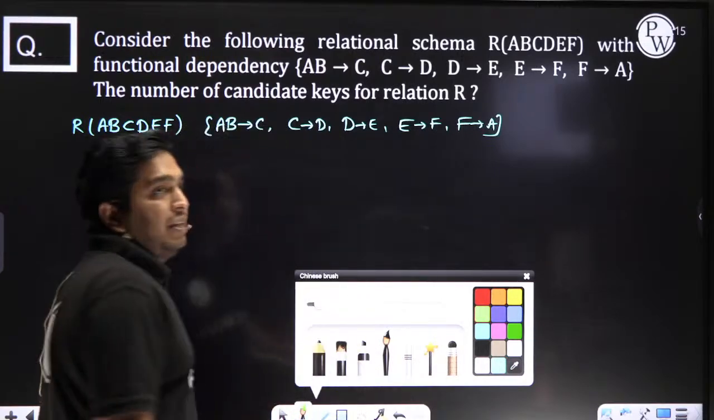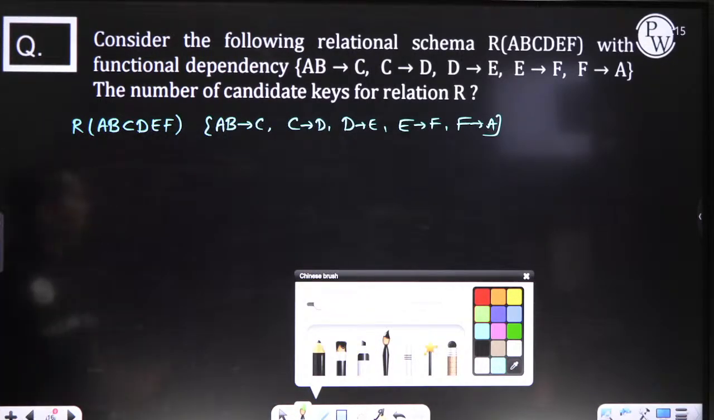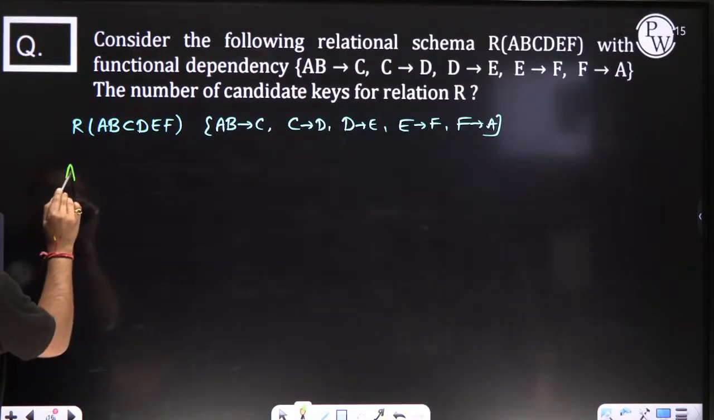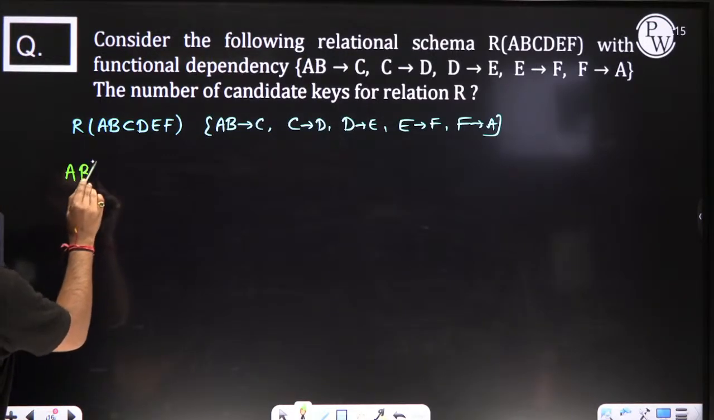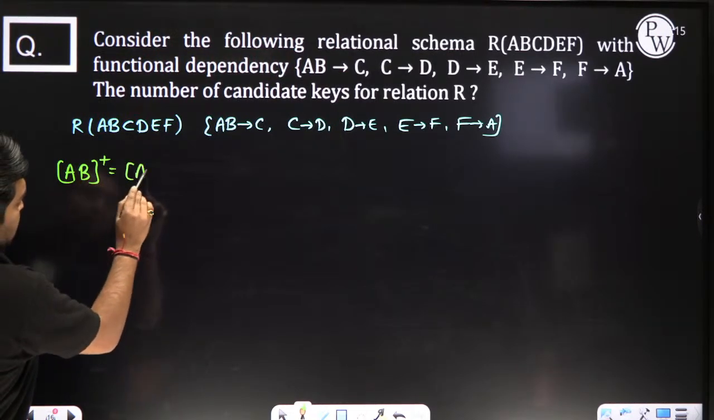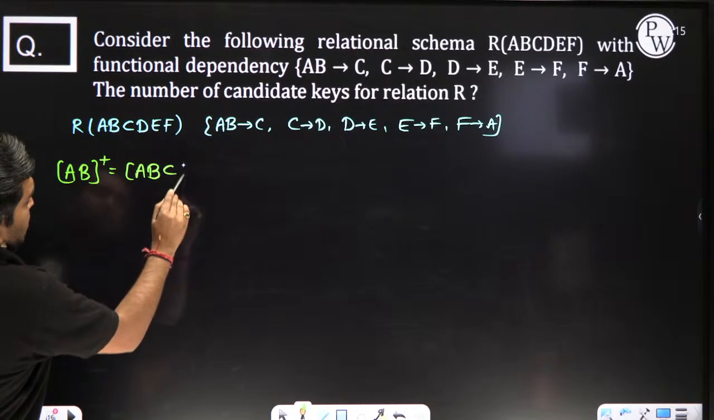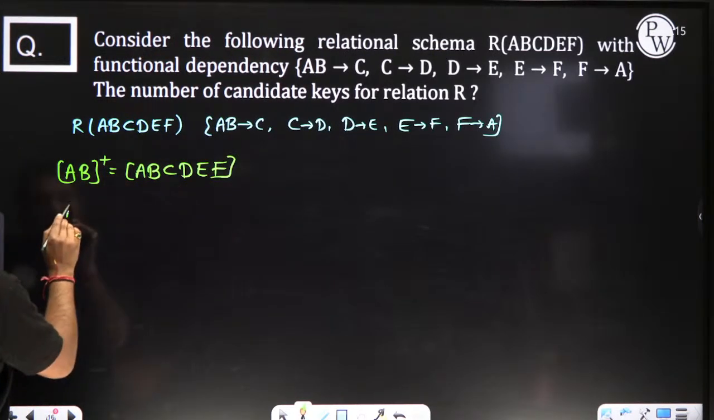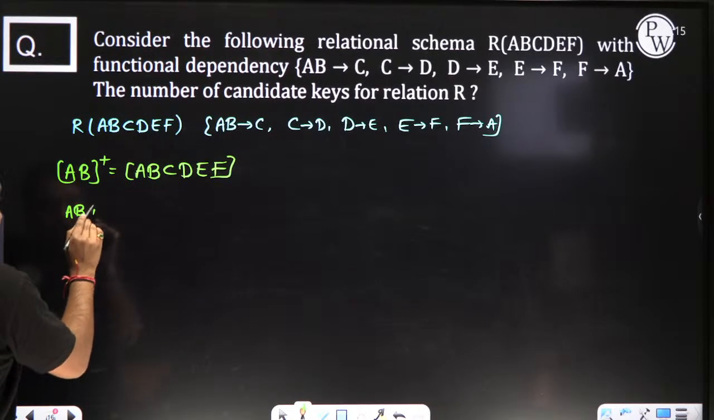Now, my dear, what is the answer? Only AB? Let's check it. I am taking what we are getting. A, what we have right now.